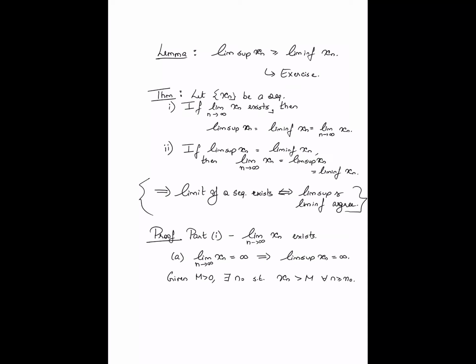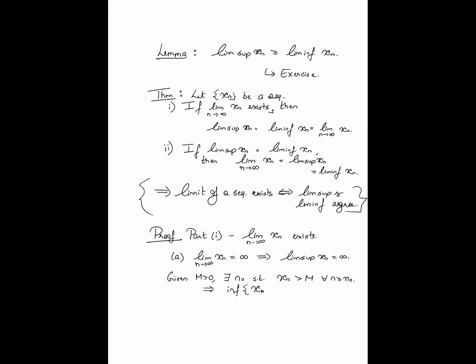This is what it means to say that xn tends to plus infinity. Okay, but since for all n greater than or equal to n naught, xn is greater than m, the infimum of the tail values of the sequence must also necessarily be greater than or equal to m.